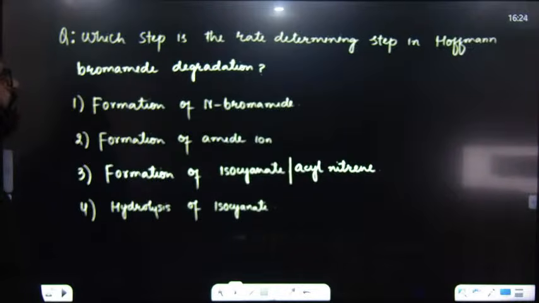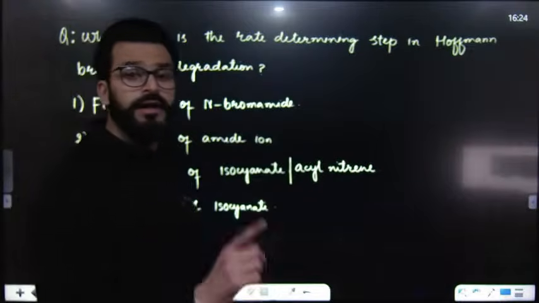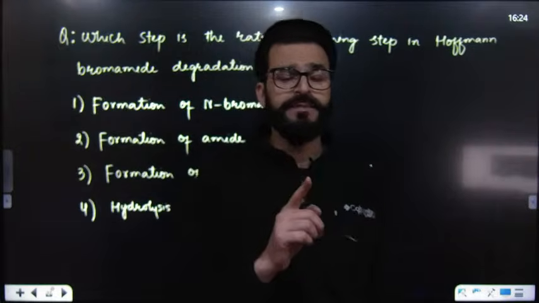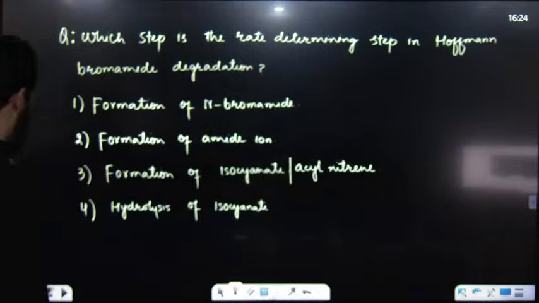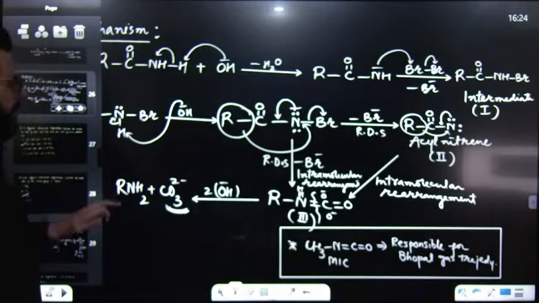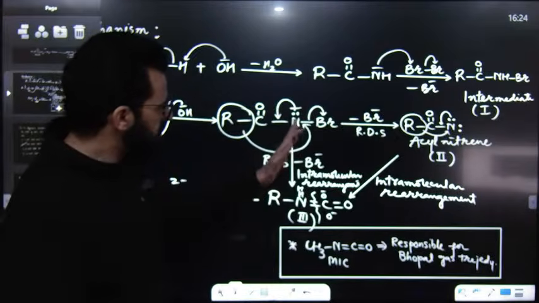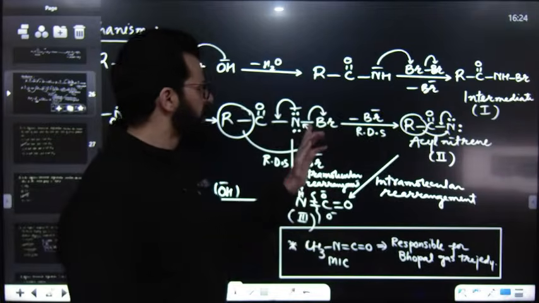After that, which step is the rate determining step in Hofmann bromamide degradation? Have a look towards the mechanism. This is the rate determining step, the leaving of Br minus.